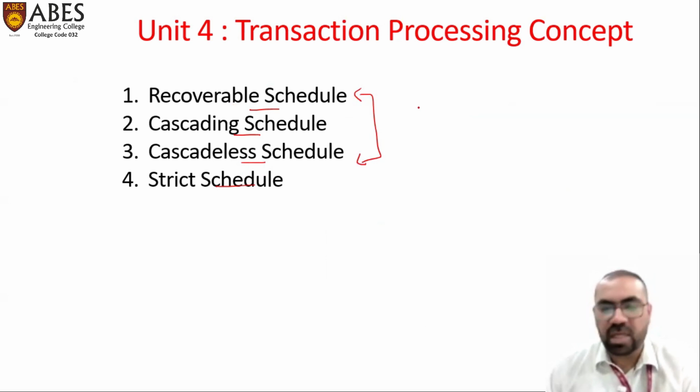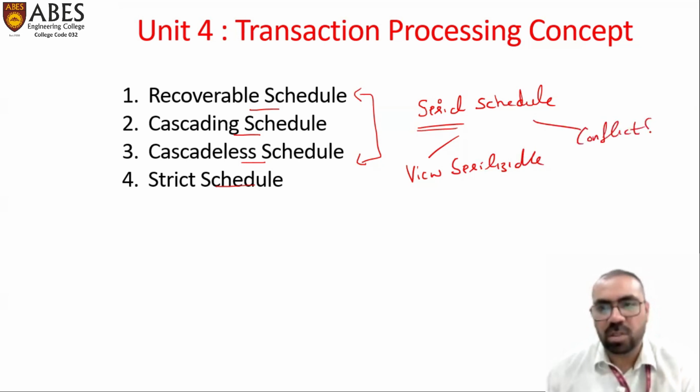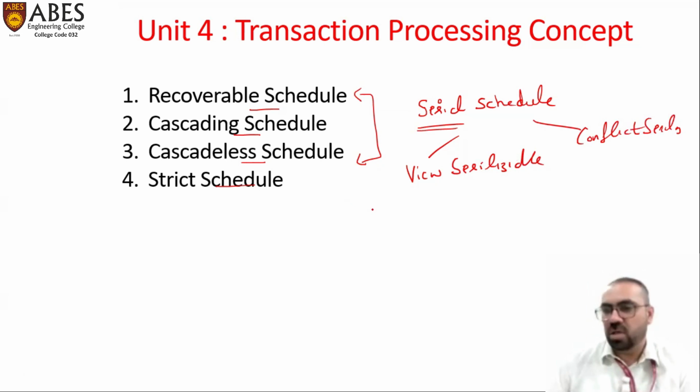After this, we have seen the point is whether we are able to get a serial schedule or not. Now, how do we get it? By two techniques. Again, I am repeating the important concept: the view serializable method and the conflict serializable method. Once we have seen that in these two conditions, we can find a serial order or not.